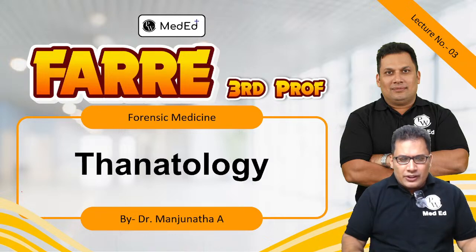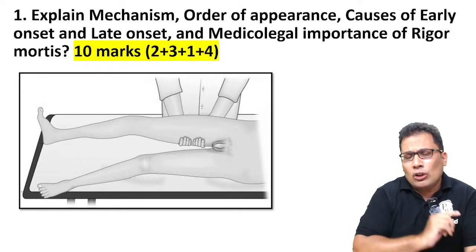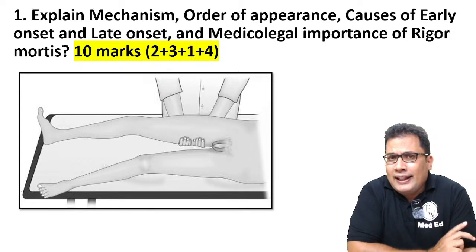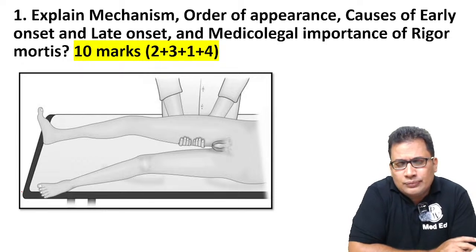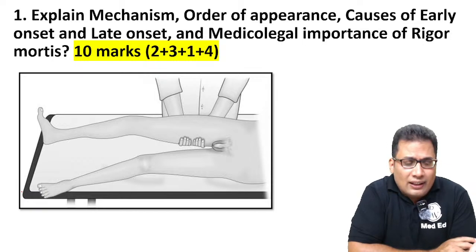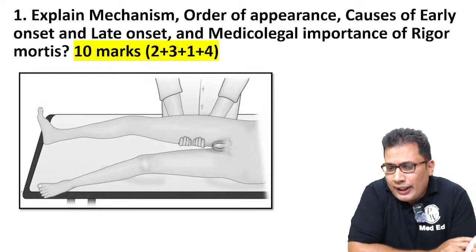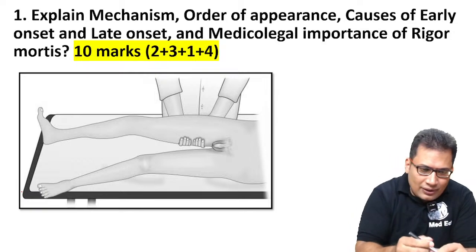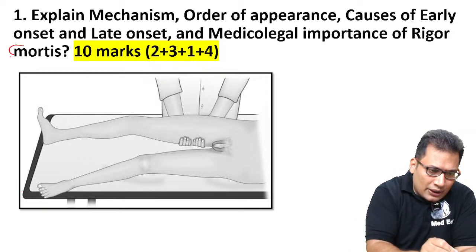So let's start with the first question, one very commonly asked main question like this. Explain mechanism, order of appearance, causes of early onset and late onset, and medico-legal importance of rigor mortis.